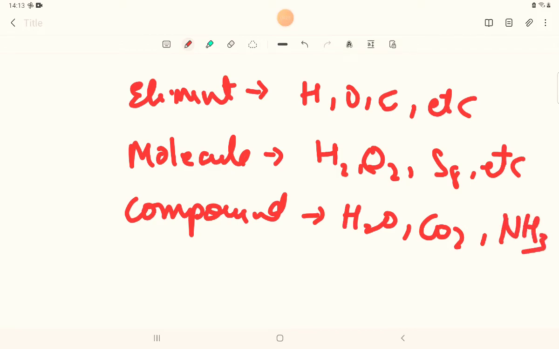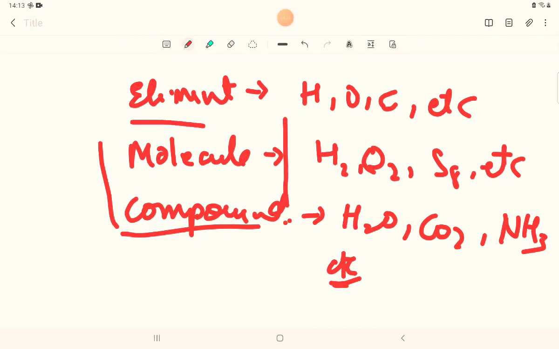There are a lot of these. So these are the examples of element, molecule and compound.